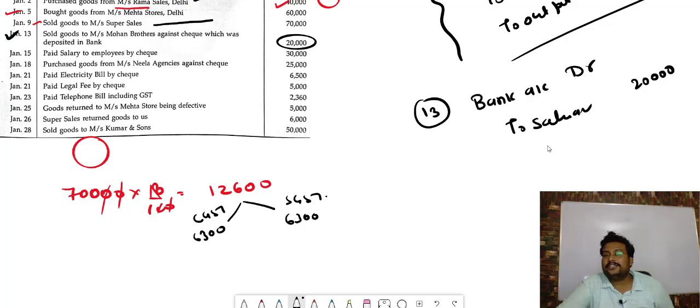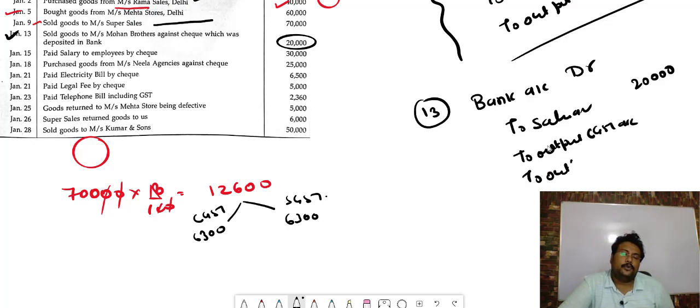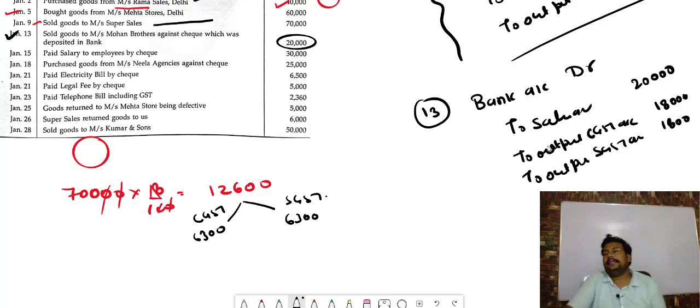As it is a sales transaction, it will be to output CGST account and to output SGST account. 1,800 and 1,800, total is 3,600, as we know half will be CGST and half will be SGST.